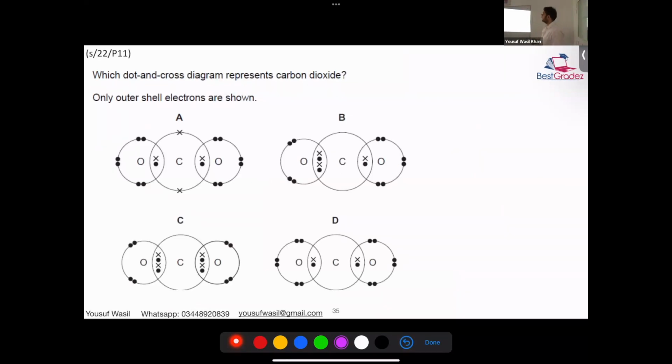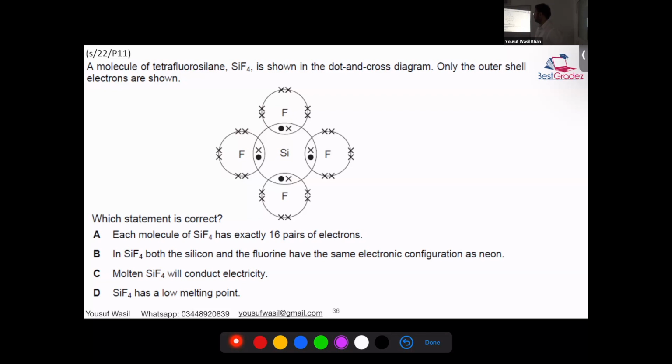What about this one, June 22? This is an O levels question. Which dot and cross diagram represents carbon dioxide? C. Okay. We have discussed this example. You can go back to the notes. You will not be able to completely answer this because we have not yet discussed the properties of ionic and covalent. So what we can do is ignore C and D. You just have to tell me, are A and B true or false?